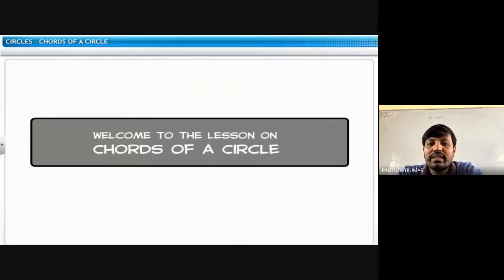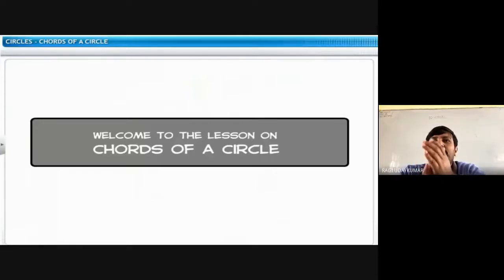So what is exactly the definition of a circle? Any one of you? How do you define a circle? The collection of all points equidistant from a particular point is called a circle.